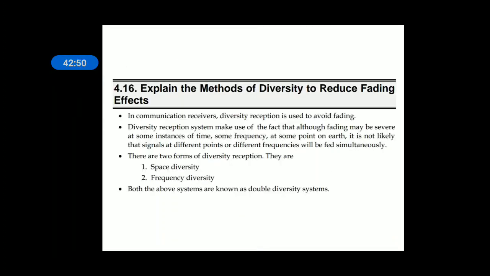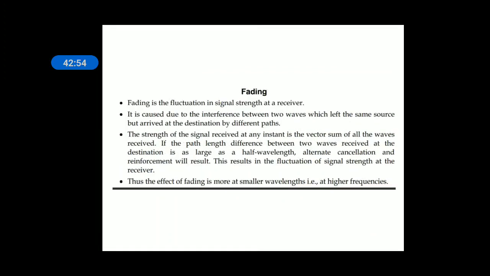Methods of diversity to reduce fading. Actually, what is fading? Fading is one of the drawbacks for the EM waves because of the variation in the signal strength at the receiver. Fading means fluctuations in the signal strength at the input of receiver because of multiple paths.